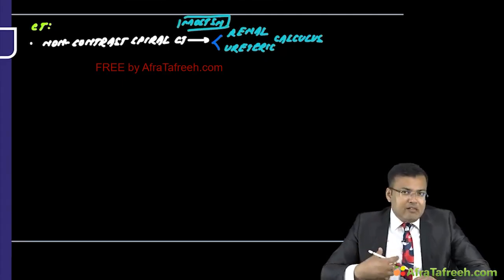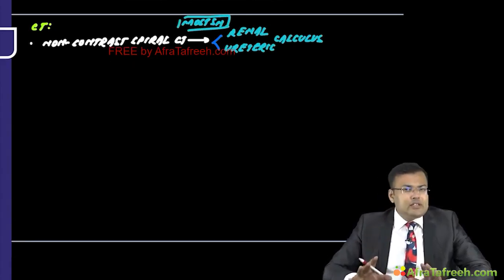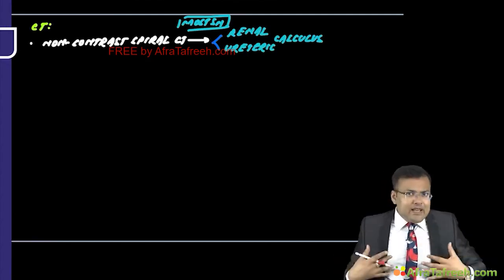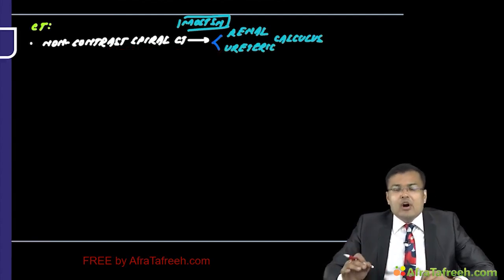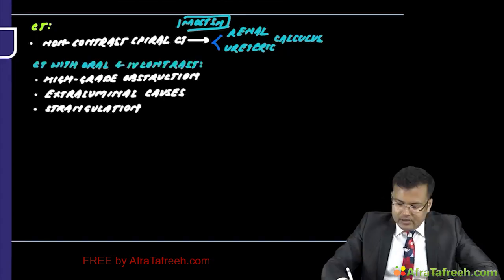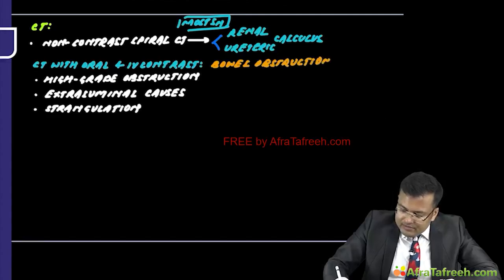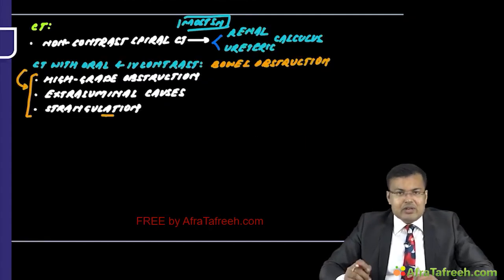Whenever we are suspecting bowel obstruction, then we perform CT with oral as well as IV contrast. It is not done in all cases, but it is useful for the patients in whom there is high grade obstruction, there are extraluminal causes of intestinal obstruction, or patient is having strangulation. So what's the role of CT with oral and IV contrast? In bowel obstruction, it is not done routinely, but it is preferred whenever there is high grade obstruction, extraluminal causes of obstruction, or a complication like strangulation.